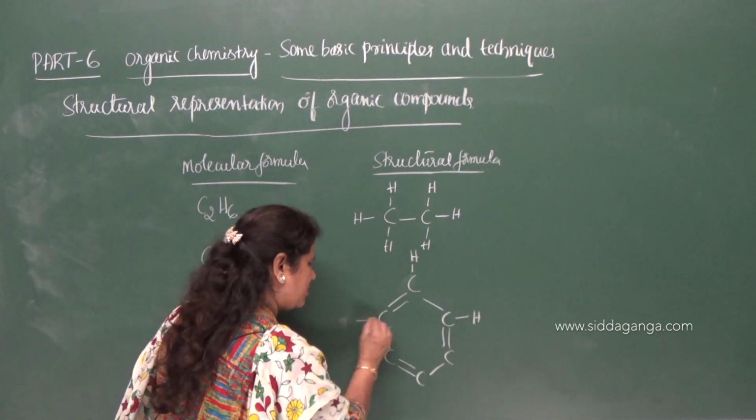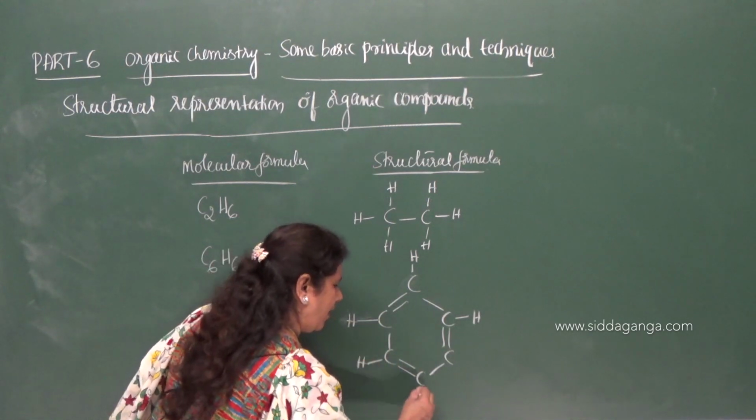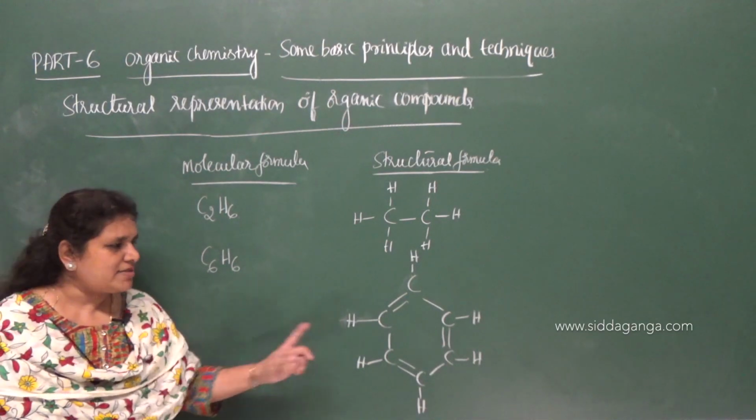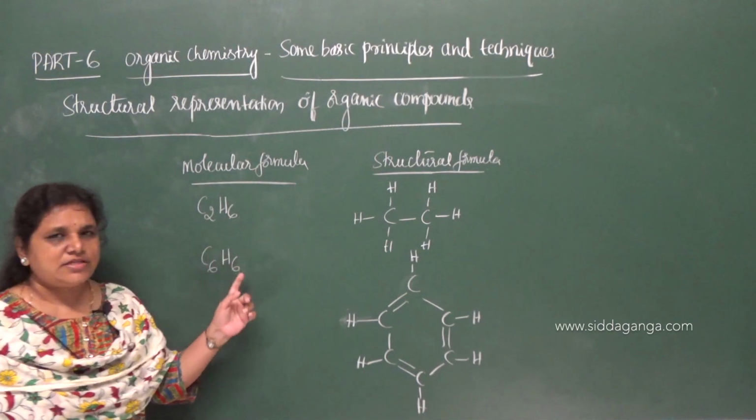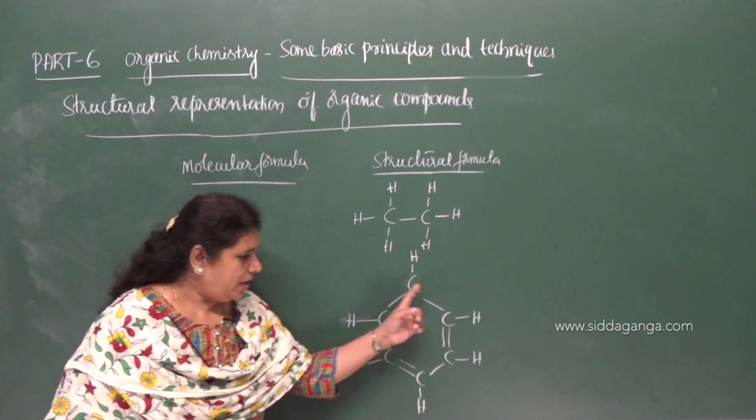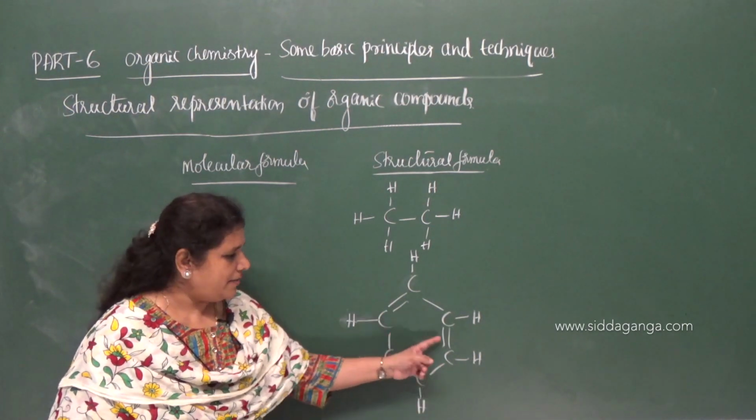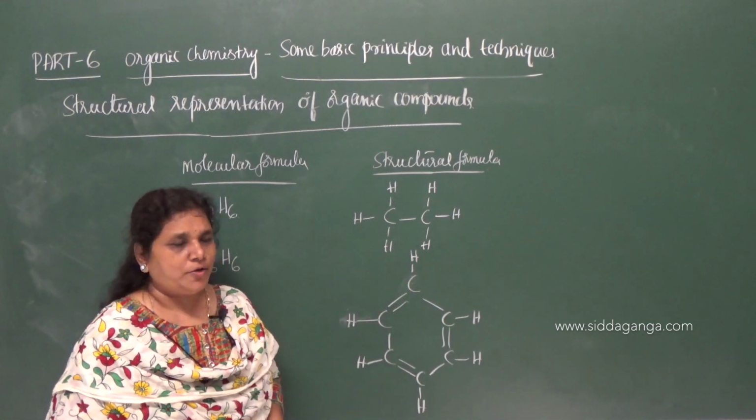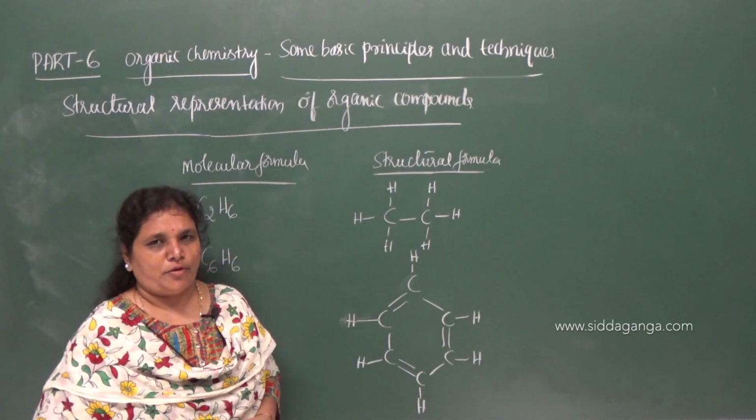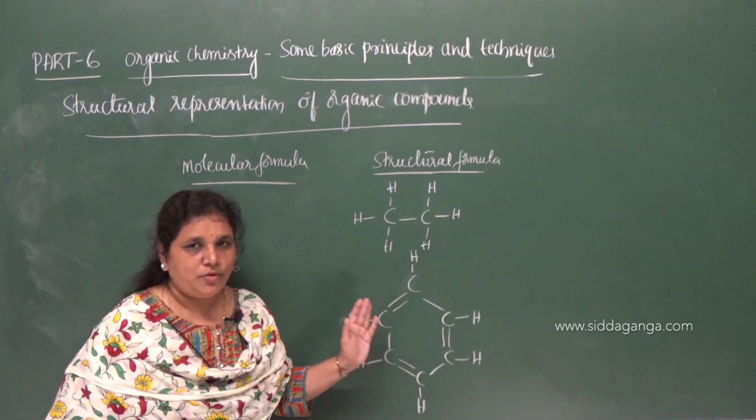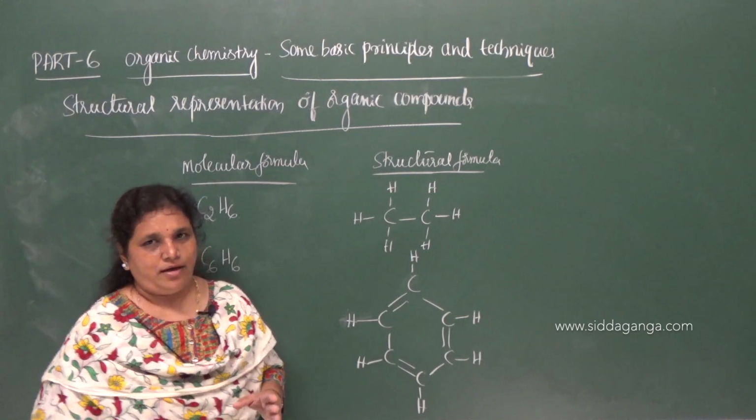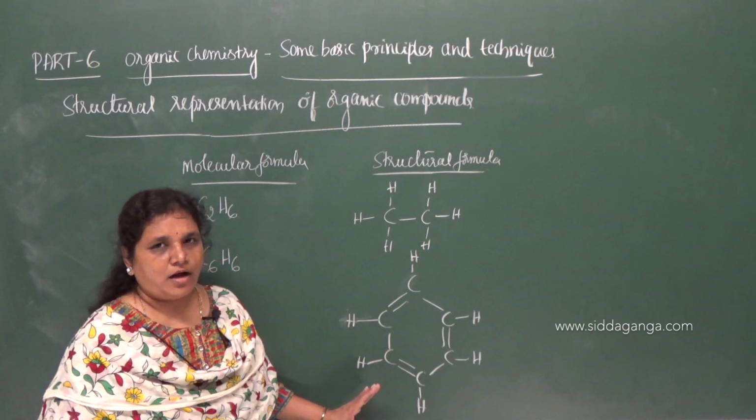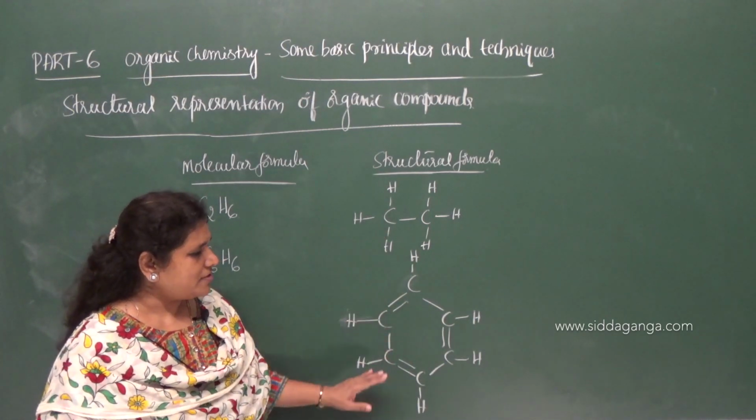So look at the difference between molecular formula and structural formula. Unless we write the structural formula, we don't know that C6H6 has a ring structure of carbon. There are double bonds between the carbon atoms at alternate positions, and carbon is bonded to hydrogen through a single bond. This can be explained only when we write a structural formula. In molecular formula, we cannot find the nature of the bond between the atoms.